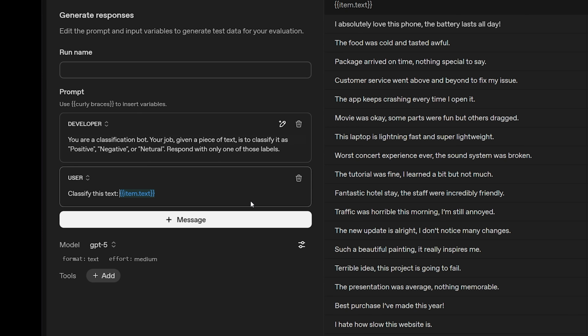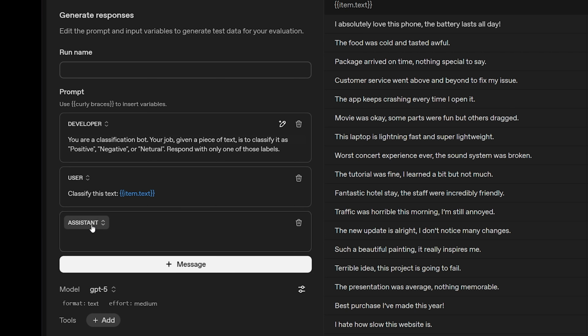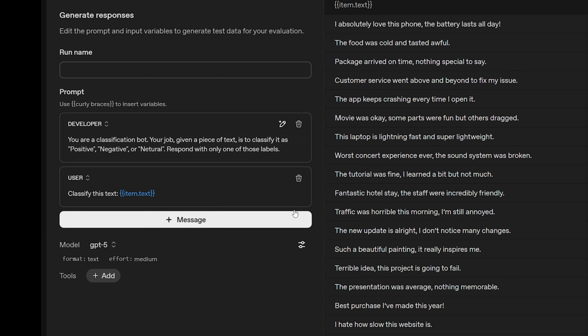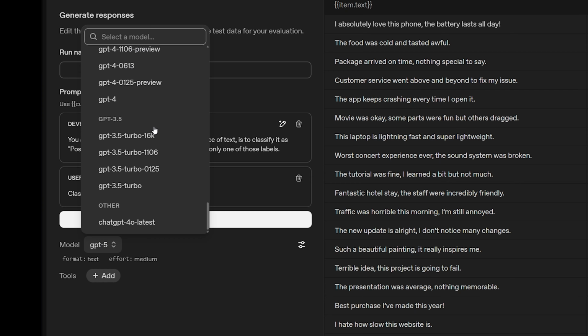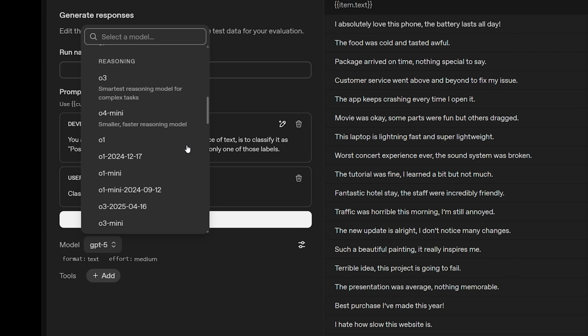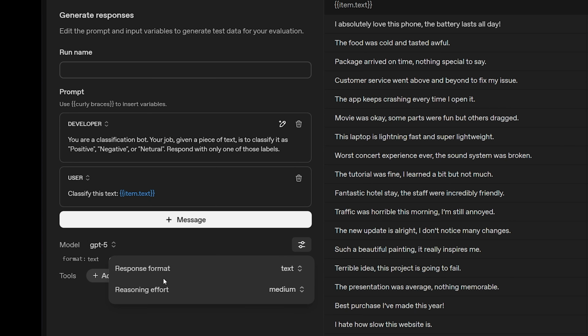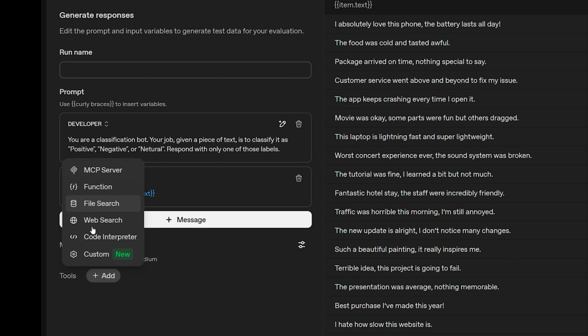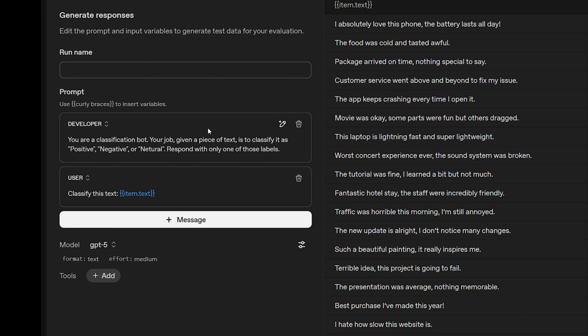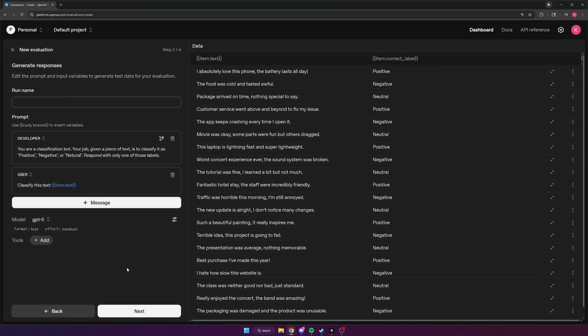We're defining how we're invoking the model. Like I said, the model will respond with an assistant message, but we don't want to add that. That's what we're going to be checking. After that, you can choose the model. You have all the models offered by OpenAI here. It's a lot, as you can see. At the time of recording, GPT-5 is the latest and greatest, so select that one. You can then select the response format. You can do structured outputs if you want to, but I'm just going to do text. Since we're using GPT-5, I'll leave the reasoning effort on the default of medium. If you want, you can also use tools for advanced features, but I don't really care about that. It's there if you want it. So now we're done defining how the model will be invoked.